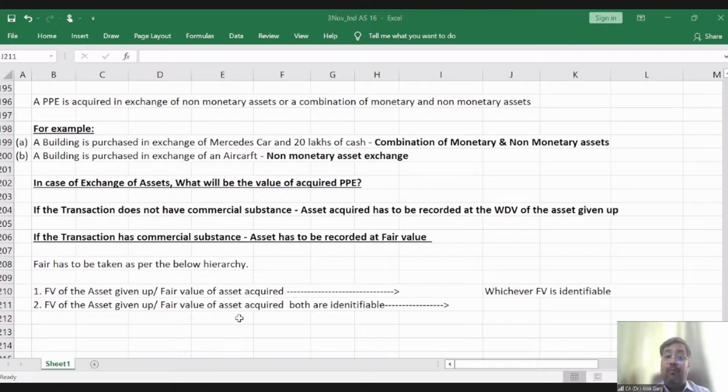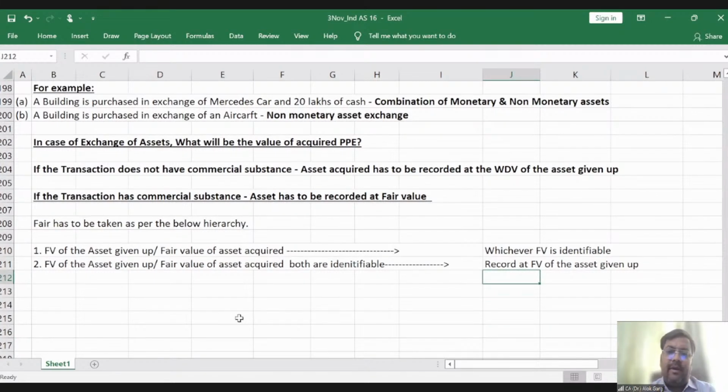In that case, if both the assets' fair values, asset given up as well as asset acquired, are identifiable, then you need to record at the fair value of the asset given up.